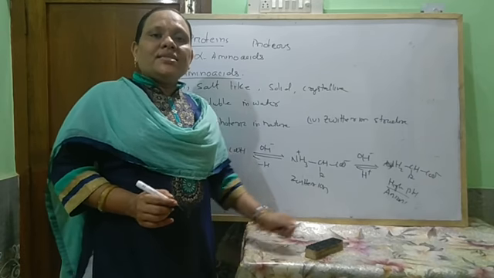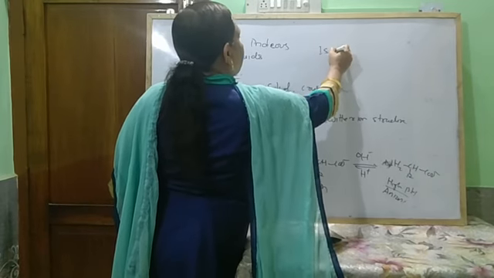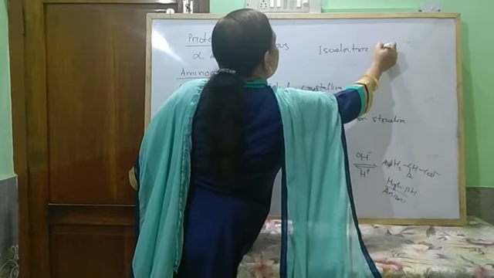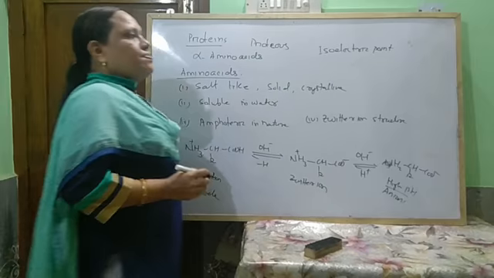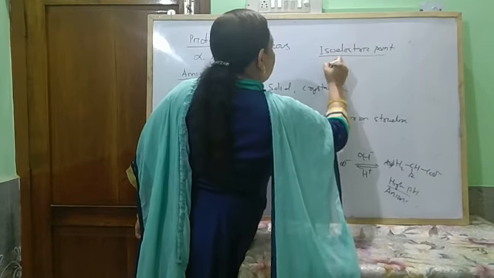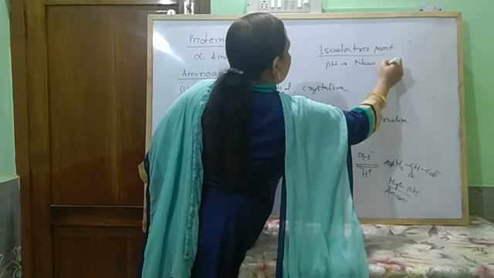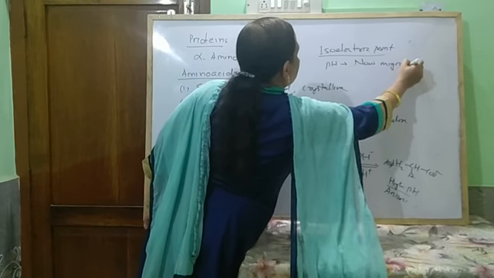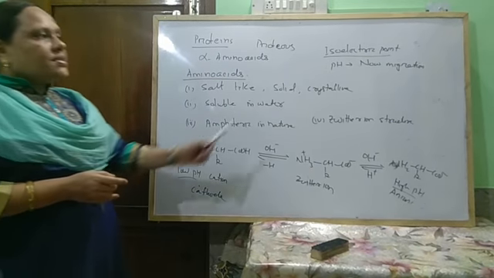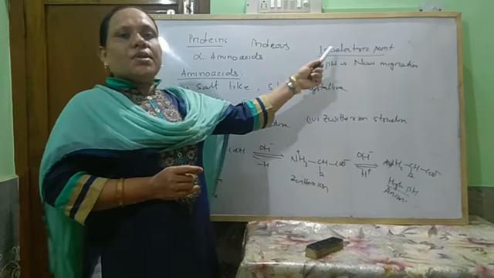And that pH is called the isoelectric point. So amino acid possesses an isoelectric point. What is the isoelectric point? The pH at which the amino acid shows no migration, that is known as your isoelectric point.